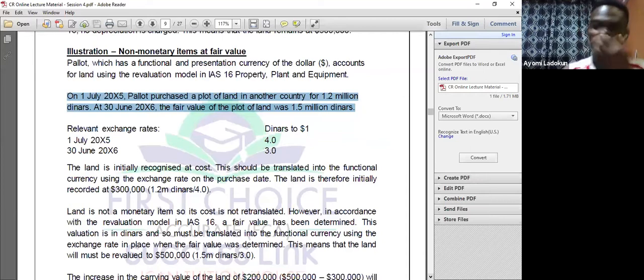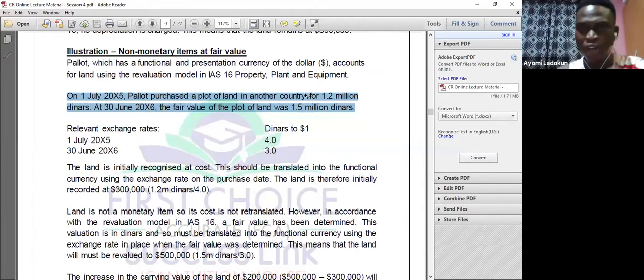Okay, now, so what will I do? Because I have this information, at the date of the transaction, I have to account for this. Don't forget we did accounting for individual transactions in foreign currency. So what will I do here now? I have to account for this. I will have to initially record the transaction using the spot exchange rate.